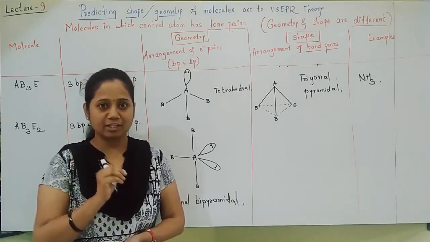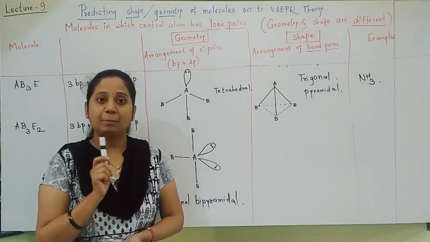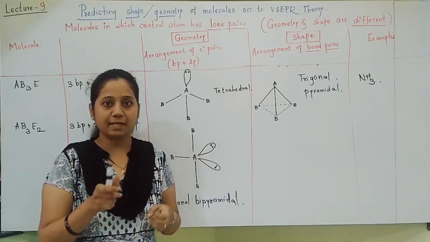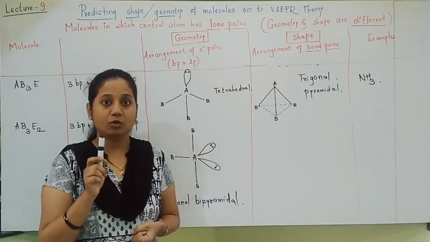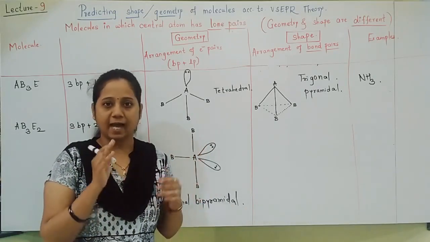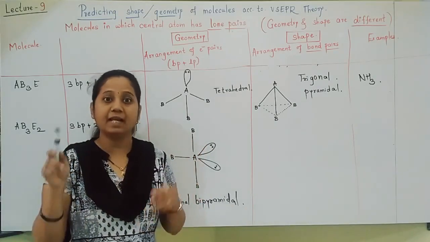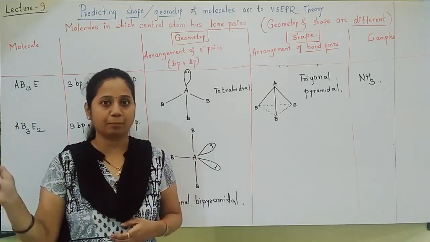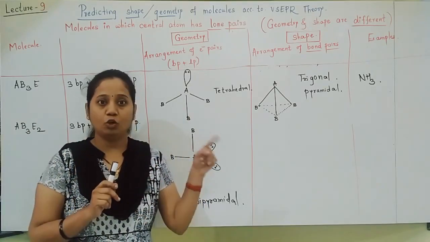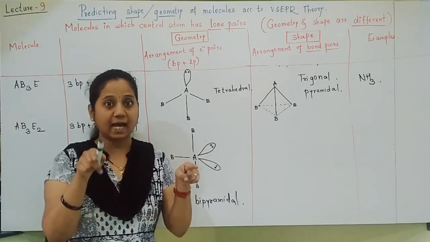What is that seventh postulate? That is the main VSEPR theory point, that repulsion between all electron pairs is not the same. Electron pairs are lone pairs also, bond pairs also. Repulsion between lone pair and lone pair is very high as compared to lone pair and bond pair, and bond pair and bond pair. So all electron pairs are not repelling equally. Lone pair repulsion is highest.